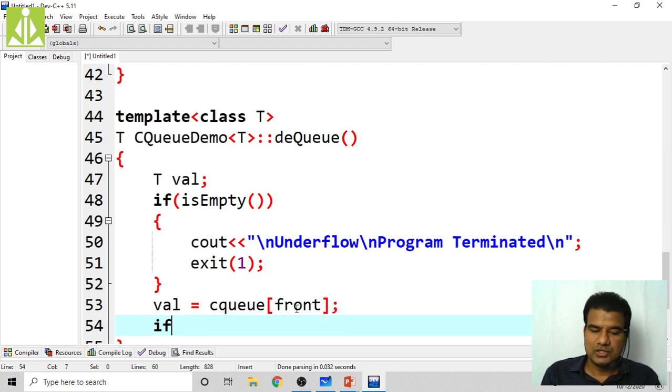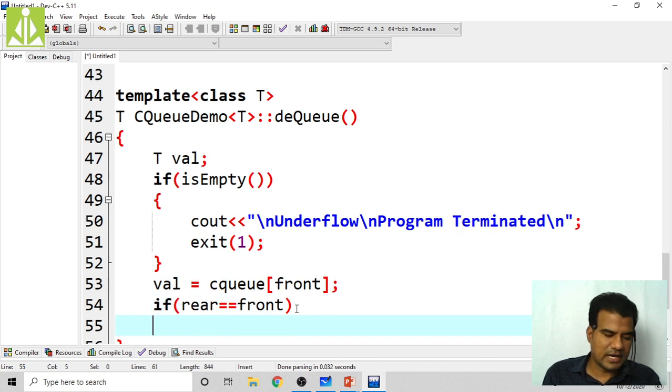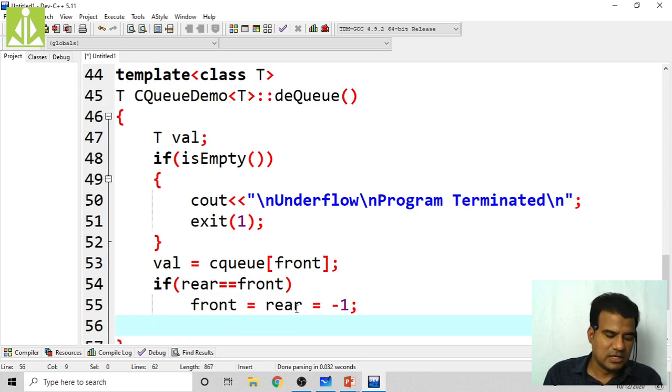Dequeuing the values. So after doing this, if at all rear equals to front, what we have to do? Yeah, if at all this thing is true, then make the front equals to rear -1. Okay, make the front and rear both as -1.